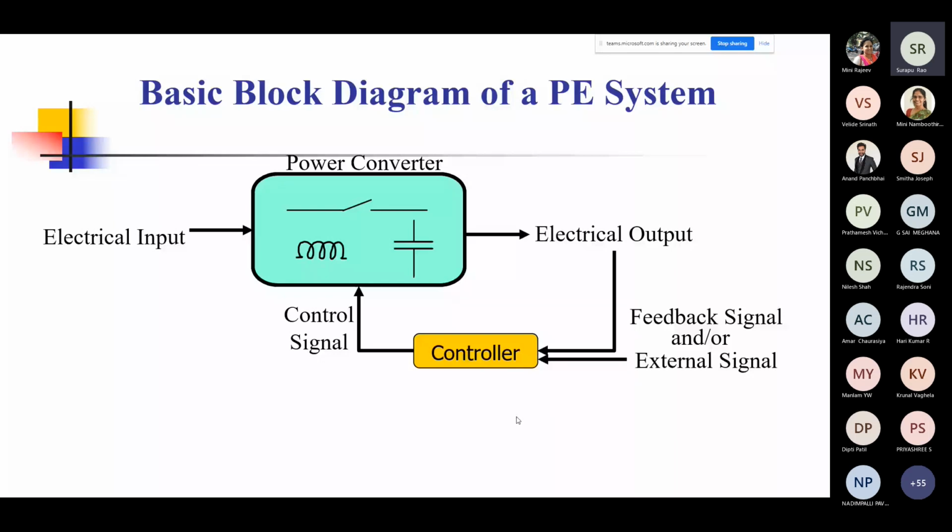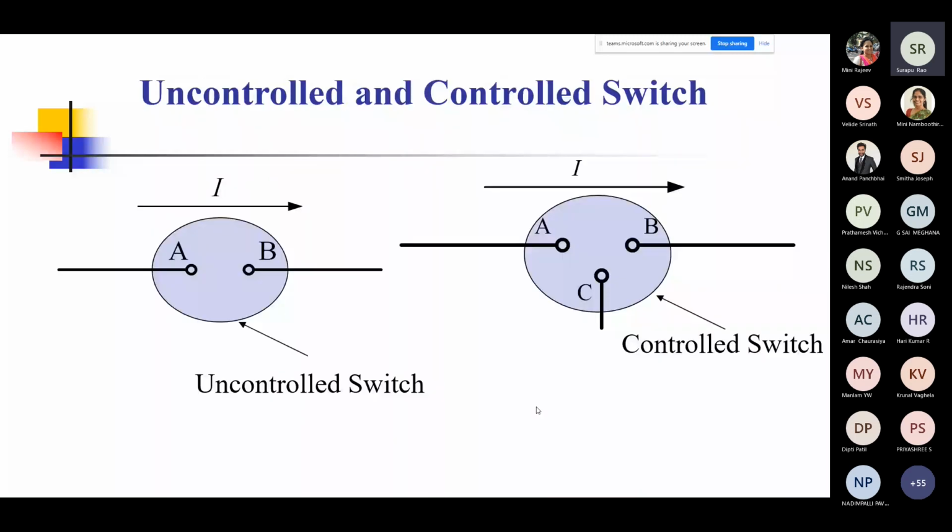Just before I depart from these basic slides over to the more major topics that I wish to cover, very quickly, I want to remind you that there was a time when we had only diodes. That was the very initial time of the 40s and 50s, when semiconductor technology just came in, and we just had diodes. But as you can see, diodes are not controllable. A diode will conduct the moment it is forward biased, so there was no way you could control the power using a diode. An uncontrolled switch, the diode, was an example of this.